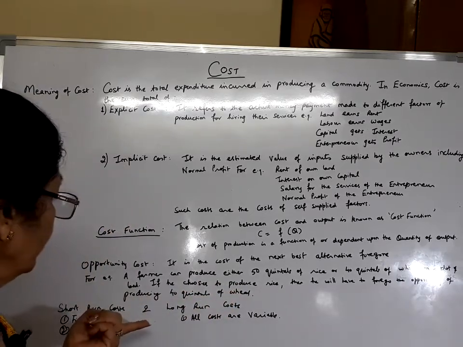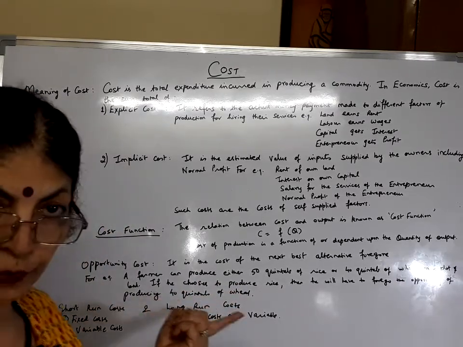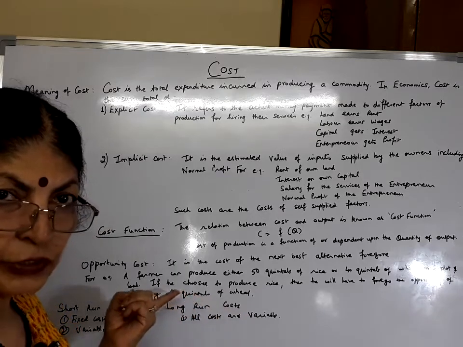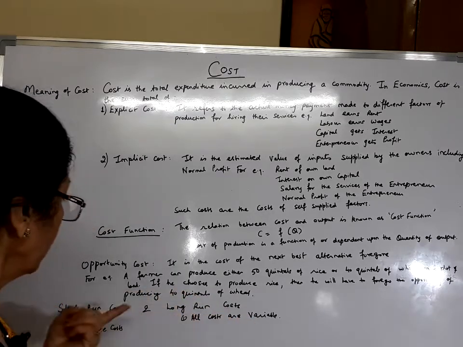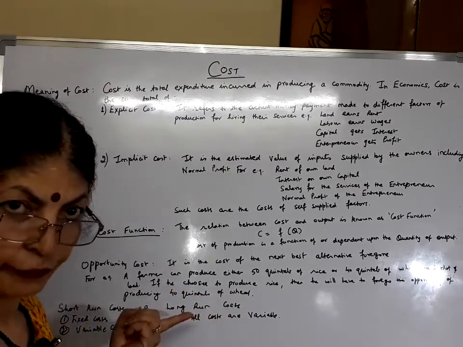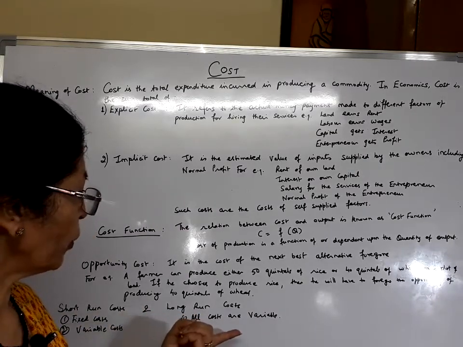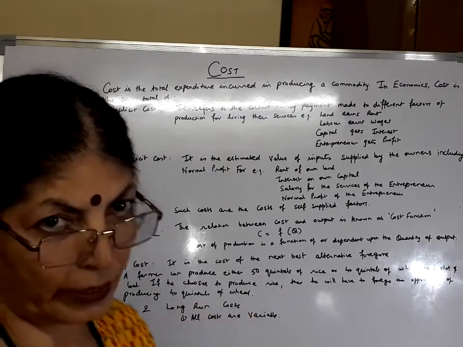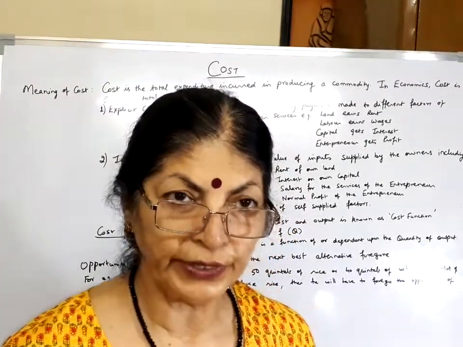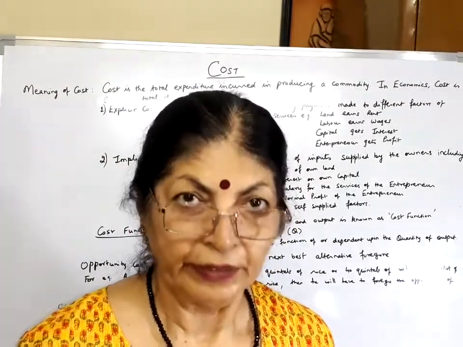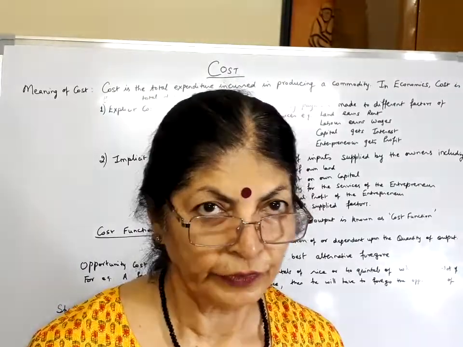Then we have the costs divided into two parts on the basis of time, that is short run cost and long run cost. Short run costs are of two types: fixed costs and variable cost, and long run costs are all variable types. We will continue with it and explain the meaning of all of them.